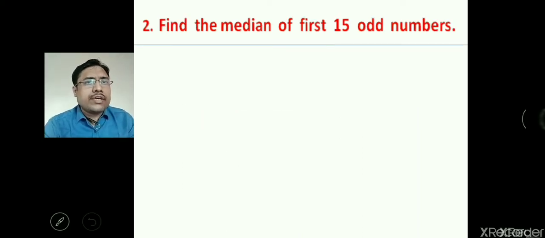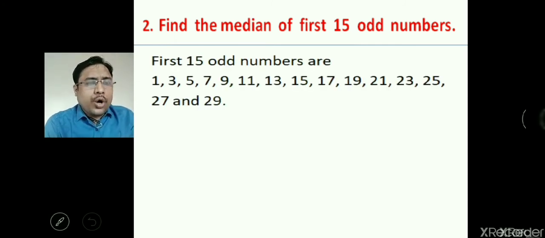Now here we can find the median of the first 15 odd numbers. Odd numbers, we cannot take 2, 4, 6, 8. We will take only 1, 3, 5, 7, 9, 11, 13, 15, 17, 19, 21, 23, 25, 27 and 29.